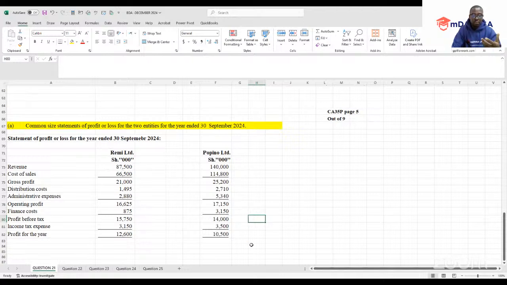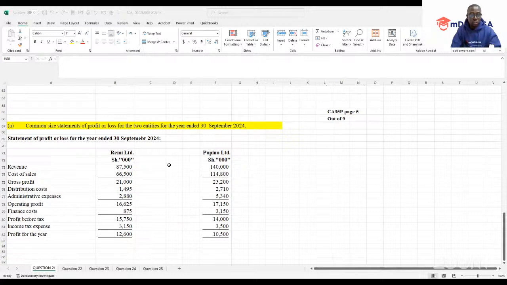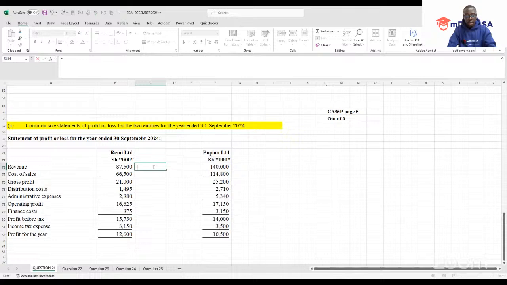For the income statement, the base to use will be our revenue. So this is how we're going to work it out.